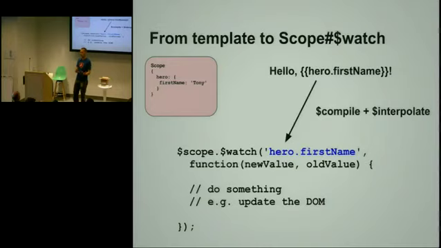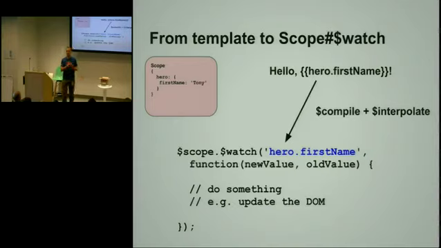So we have a scope, which is the context for the template, and we register this watch, and we tell it, hey, this scope has some model. What I'm interested in is, tell me when the value of this path, or evaluating this path within the model of the scope, changes, and call the function below. So we have a function down here. What this will do is, once the system is running, every time the hero first name changes, this function will be called and will be passed a new value and an old value. And we can do some action, for example, DOM update in this case.